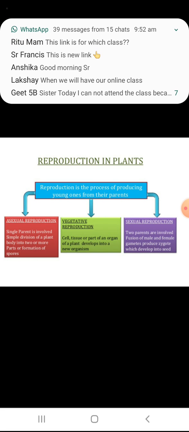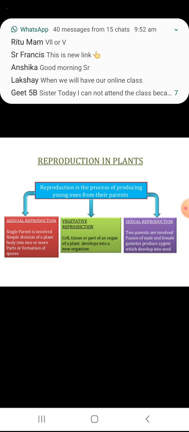So first one, they have given the example of sweet potato and mint. Just a small piece of root, if we cut and keep, then the new plant will come. The same way in sweet potato also, we just have to pluck it and keep it, and the bud grows into a new plant.